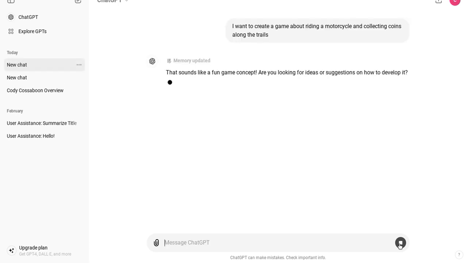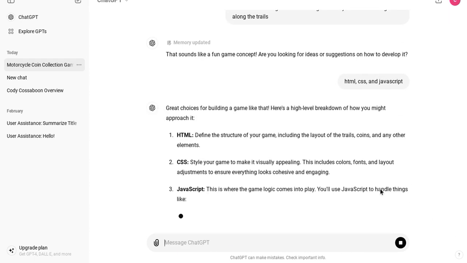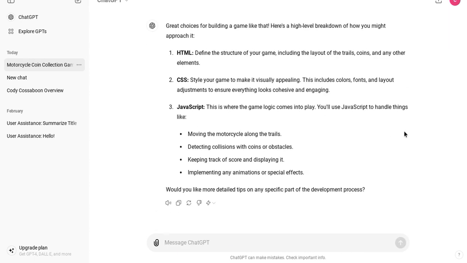So now, HTML, CSS, and JavaScript is the ones that I'm going to use. So HTML, CSS, and JavaScript. Well, no, I mean show me it. I mean really.